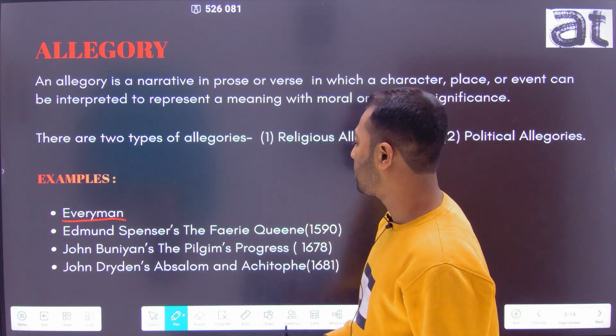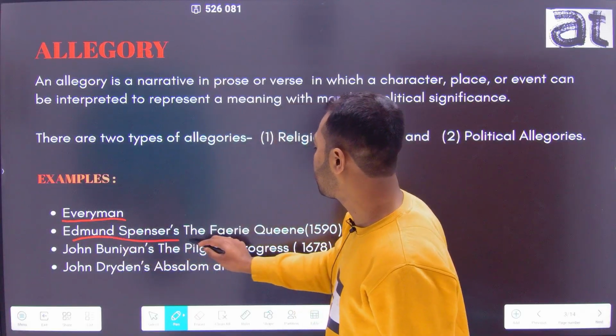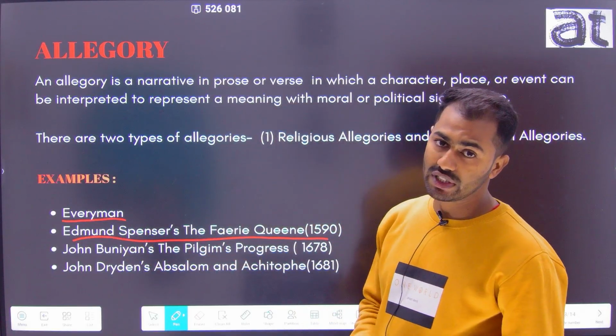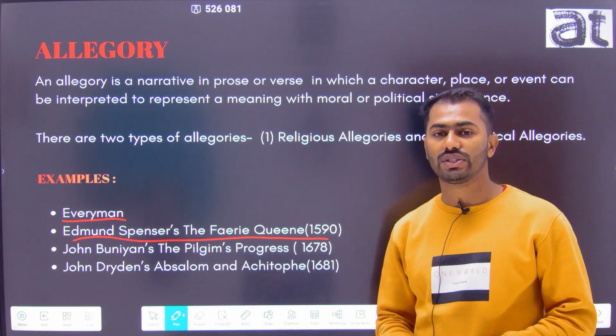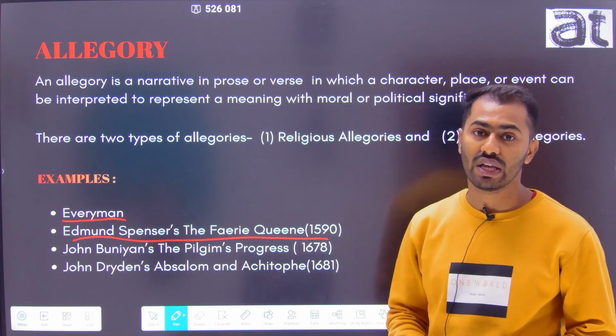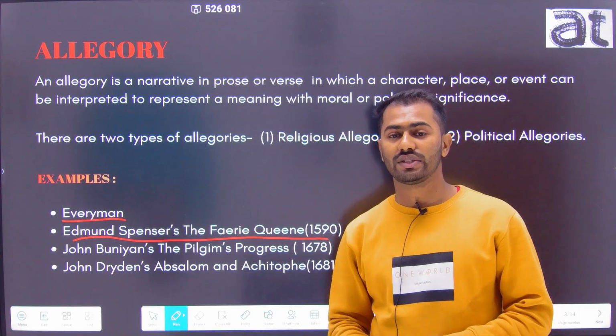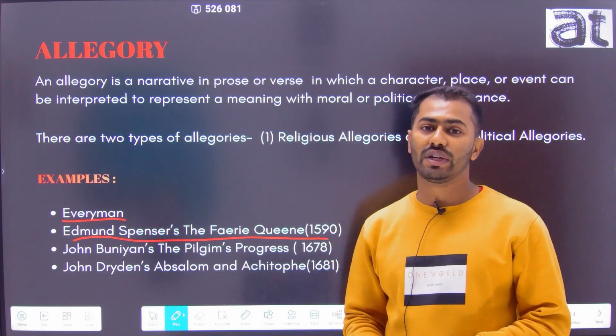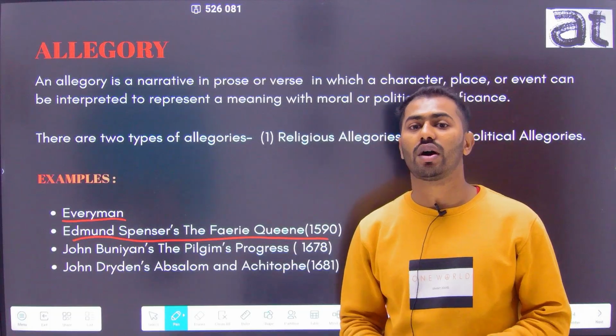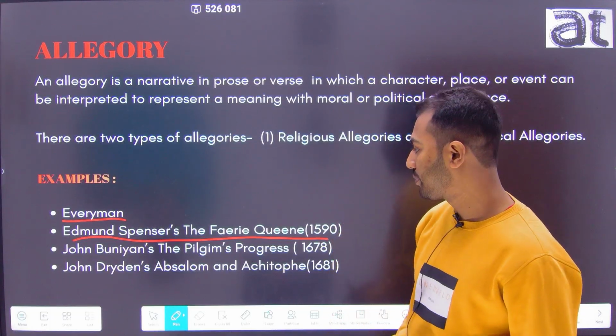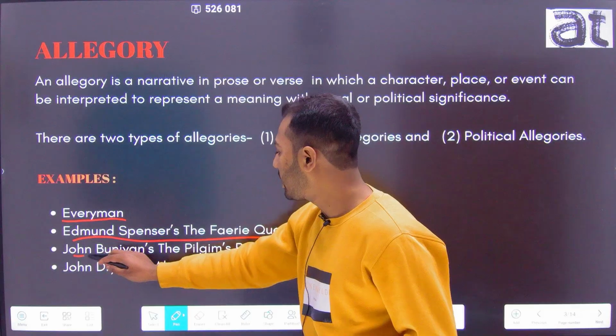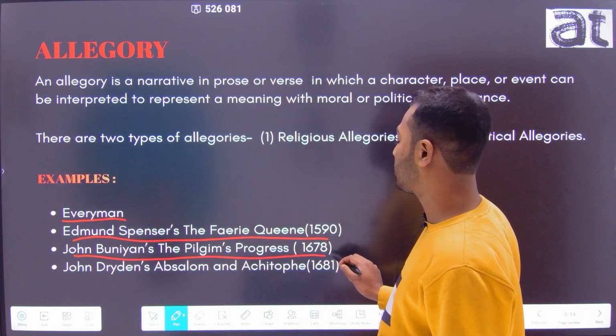After that comes Edmund Spenser's The Faerie Queene, which was written in 1590. In this work, Edmund Spenser allegorically represented the six virtues of King Arthur's court. Next comes John Bunyan's The Pilgrim's Progress.